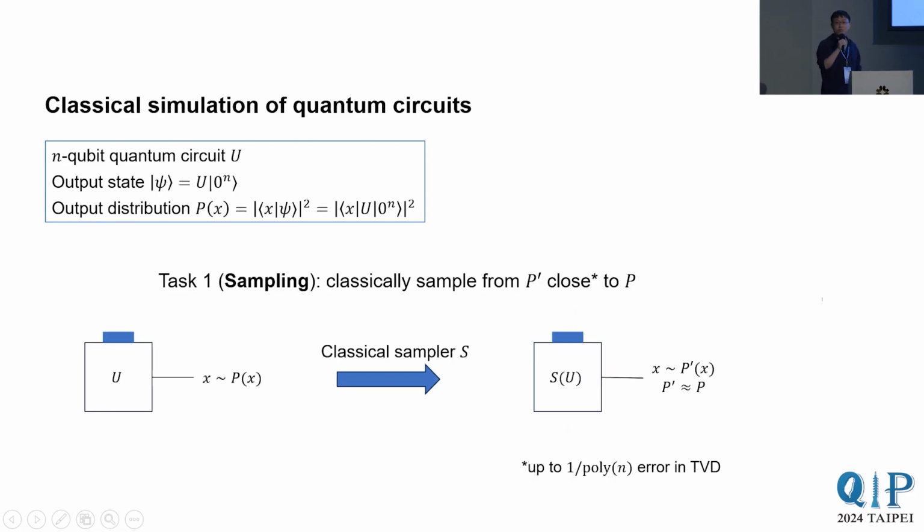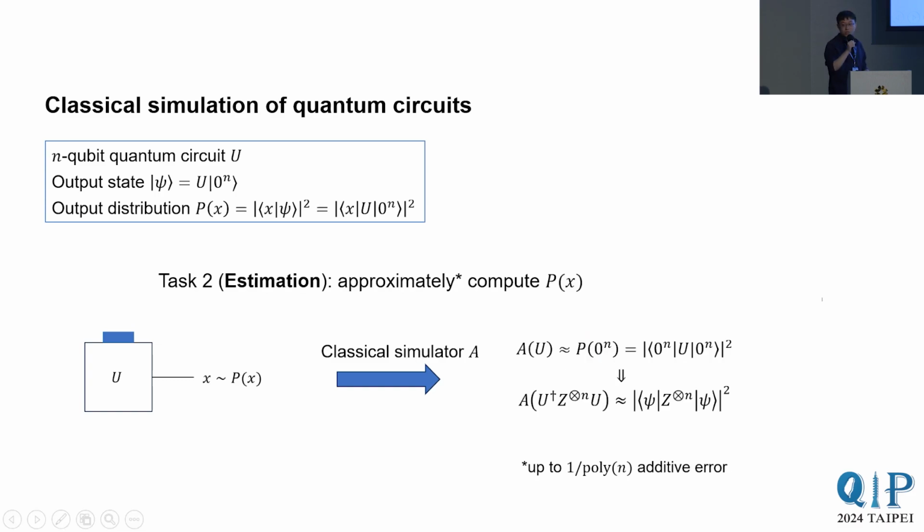We consider two classical simulation tasks. The first one is called sampling. Each time the circuit U is executed on a perfect quantum computer, the sample X is drawn from the distribution P. So for simulated sampling, the goal is to have a classical computer sample from approximately the same distribution, hence matching the capability of a fault-tolerant quantum computer. Here approximately means up to inverse polynomial error in the TVD.